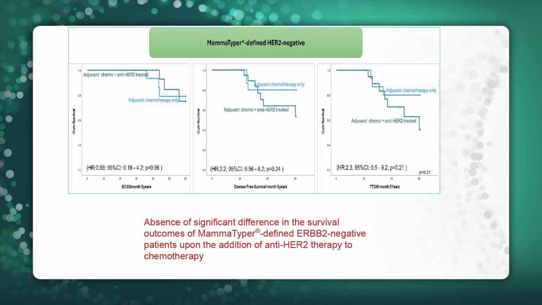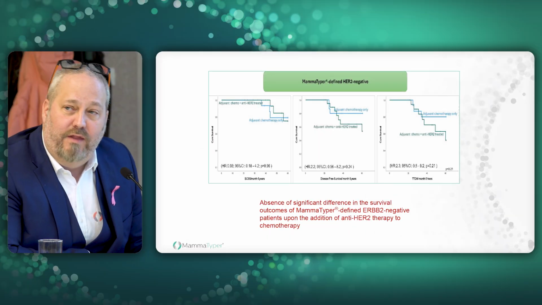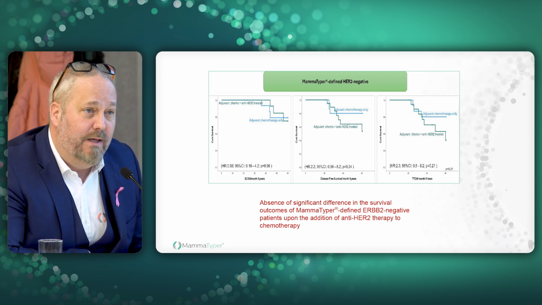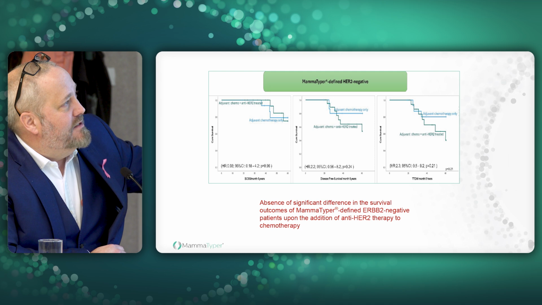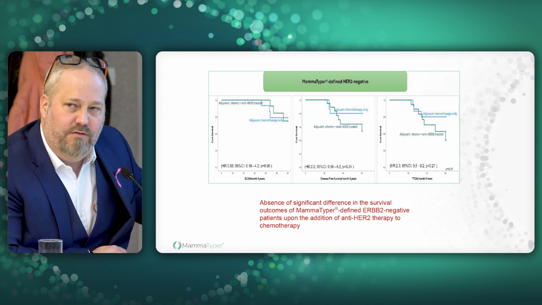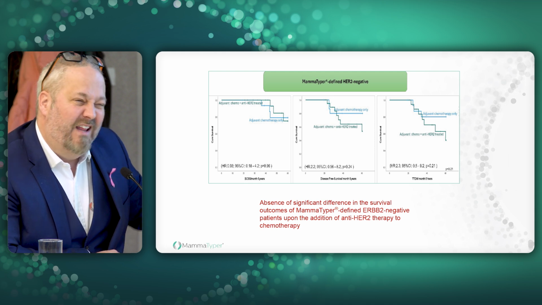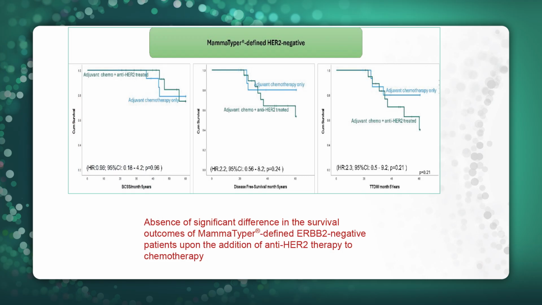What they then did is take those 38 patients, I think it was, and look at how individually those 38 patients responded to their therapy. And what was interesting for me is, again, you would expect to see always that the Herceptin-treated arm would respond better, have a better distance-free survival than the untreated arm. In this very small cohort of patients, actually, the patients treated with Herceptin maybe, and again, I'm sort of guessing here, but they were treated, on an assumption that they were HER2 positive and therefore would respond, and weren't given secondary, third lines of treatment. Their survival actually wasn't any better.